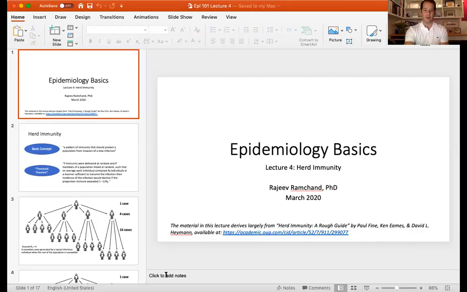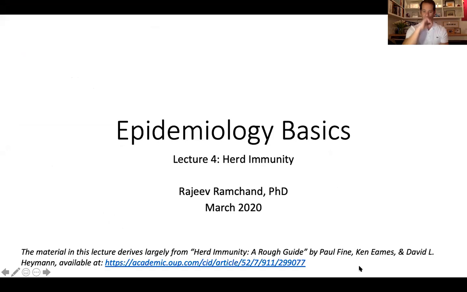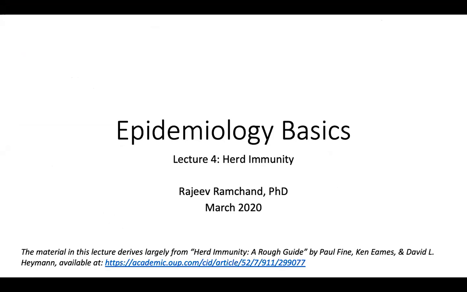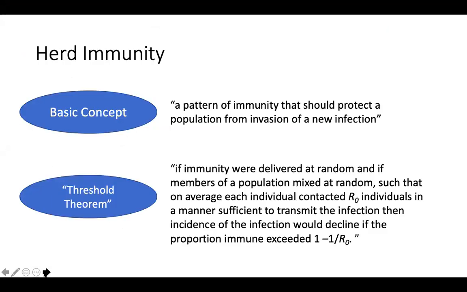Today we're going to be talking about herd immunity. In all honesty, I borrowed a lot of this information from a really excellent research paper I found called Herd Immunity, A Rough Guide by Paul Fine, Ken Eames, and David Heymann. The basic concept of herd immunity is that we can create in a population a pattern of immunity that should protect a population from invasion of a new infection.